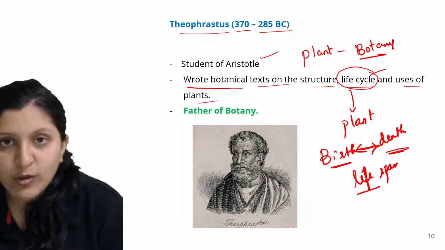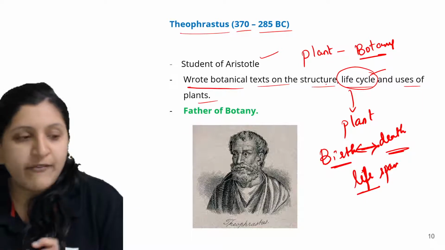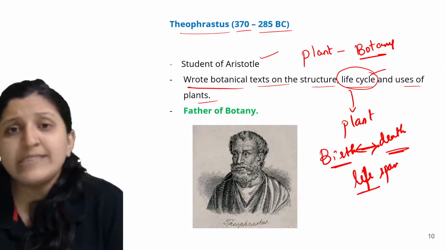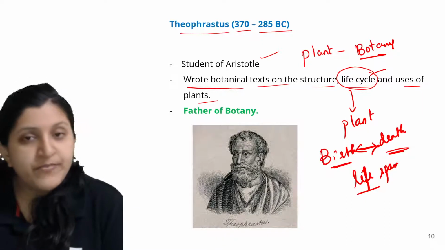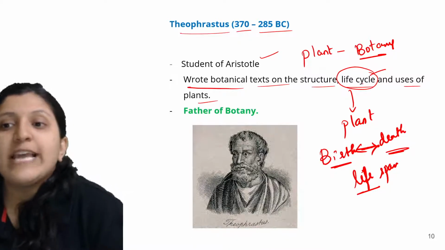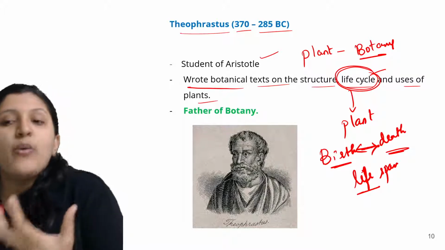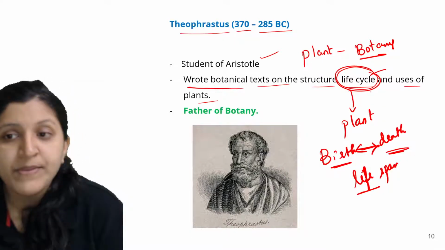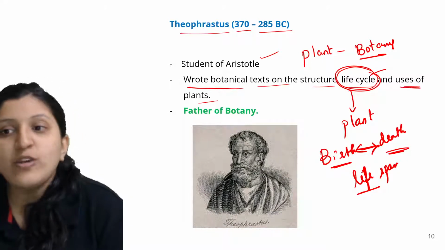So once the lifespan is understood, they'll have an idea about the life cycle also, like what is formed first. Let's say first there is a seed formation, then the root system and shoot system formation. So what the life cycle is, how exactly gametes are being formed, all that will be studied, and the uses of the plant.